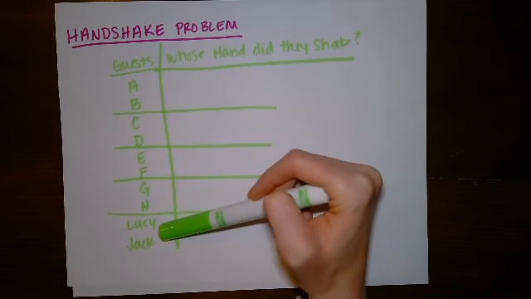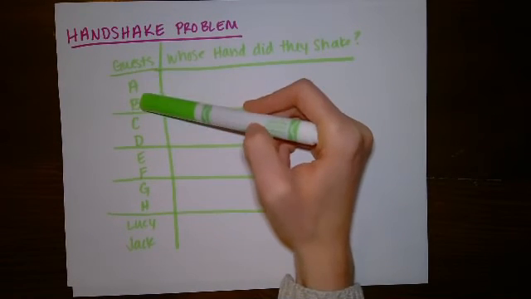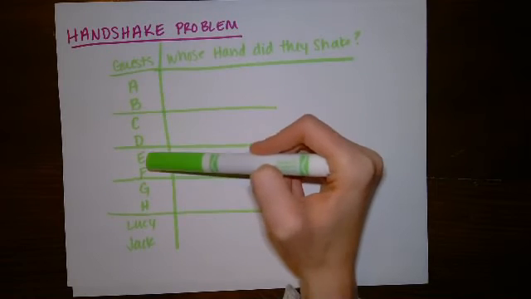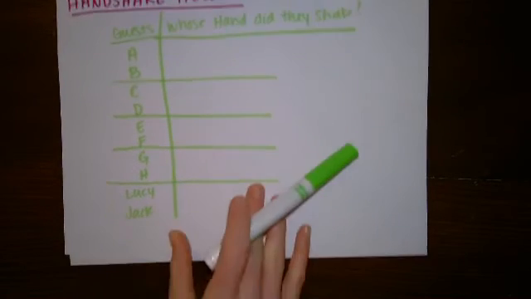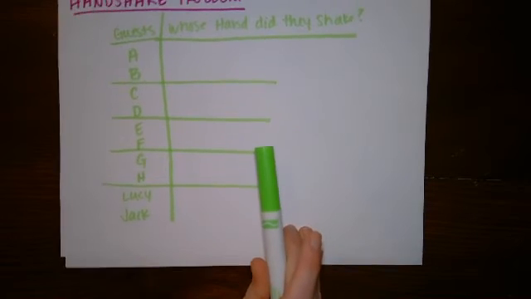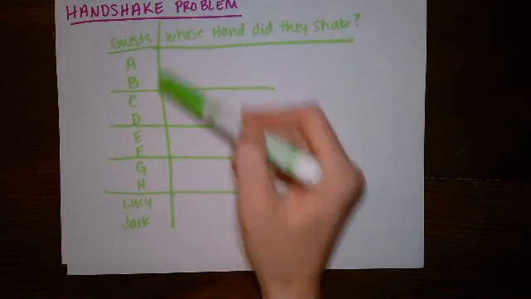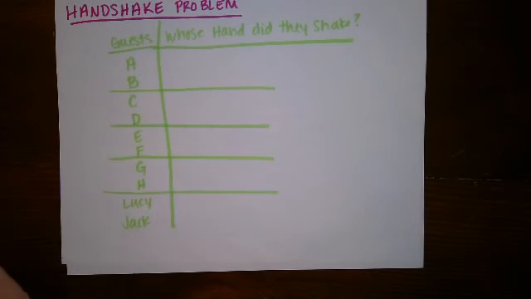I wanted there to be different variables. So guest A and B are a couple, C and D, E and F, G and H, and then obviously Lucy and Jack are also a couple. Now, Jack asked everybody, he asked 9 different people, the 8 guests and Lucy, whose hands they shook, and he got 9 different answers.